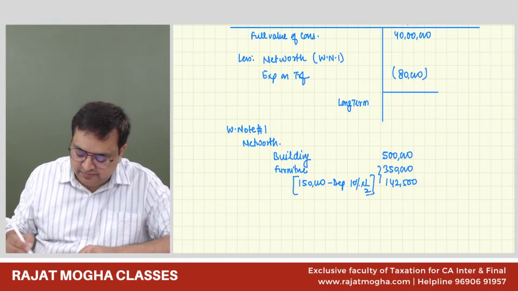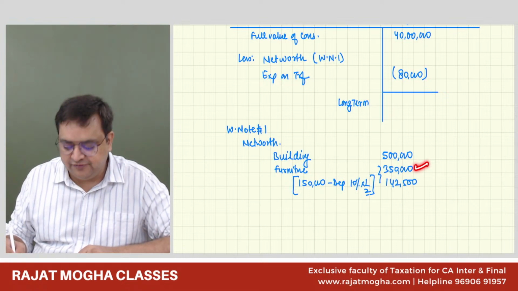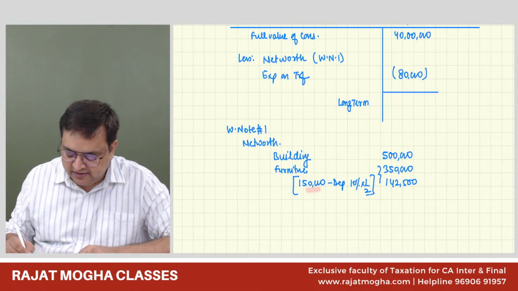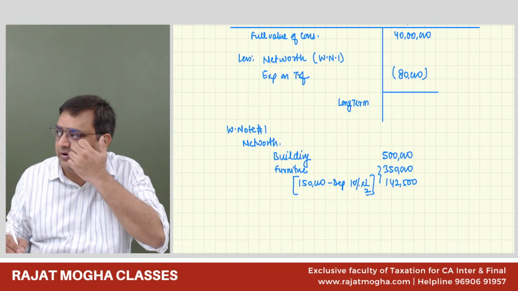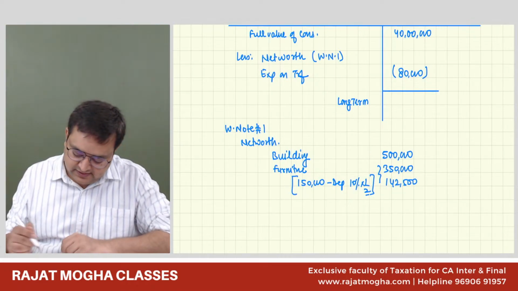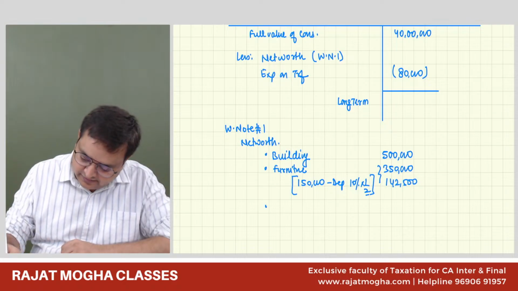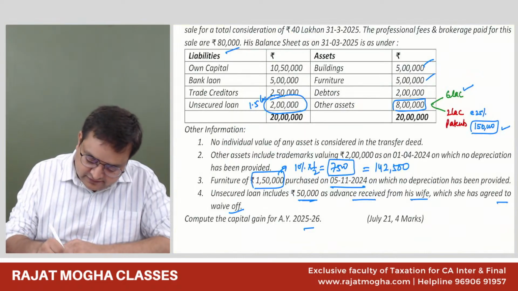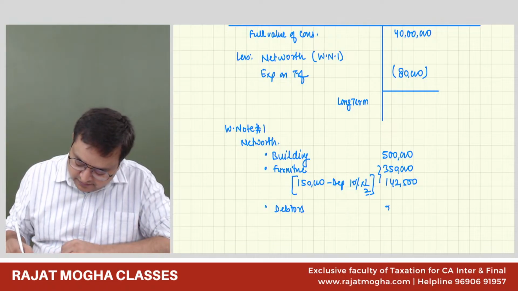That is not a problem. The furniture value is 350. We don't have any issue with 350. And the remaining 150, we took the depreciation, and it is now 142,500. Are you okay with this? Now, next asset we have is debtors. For debtors, we don't have any issues. 2 lakh.